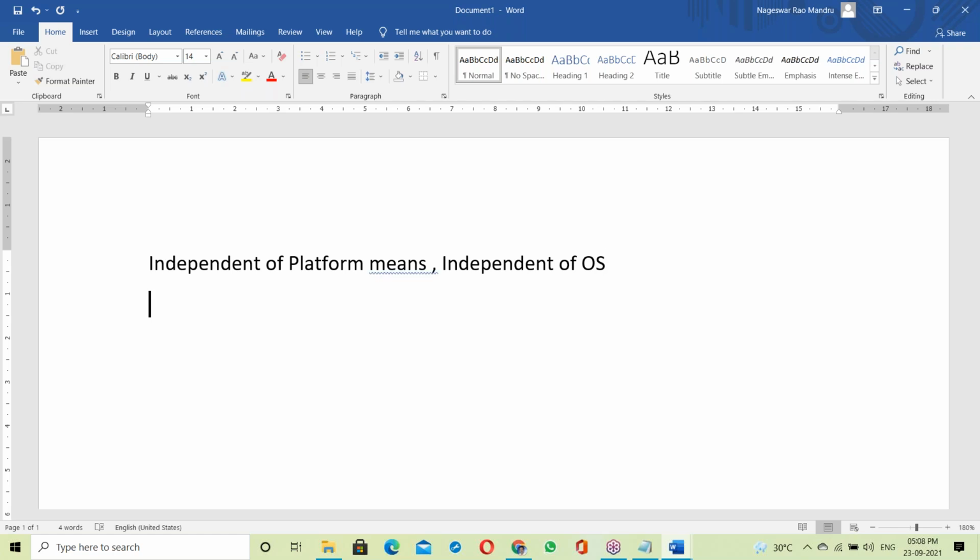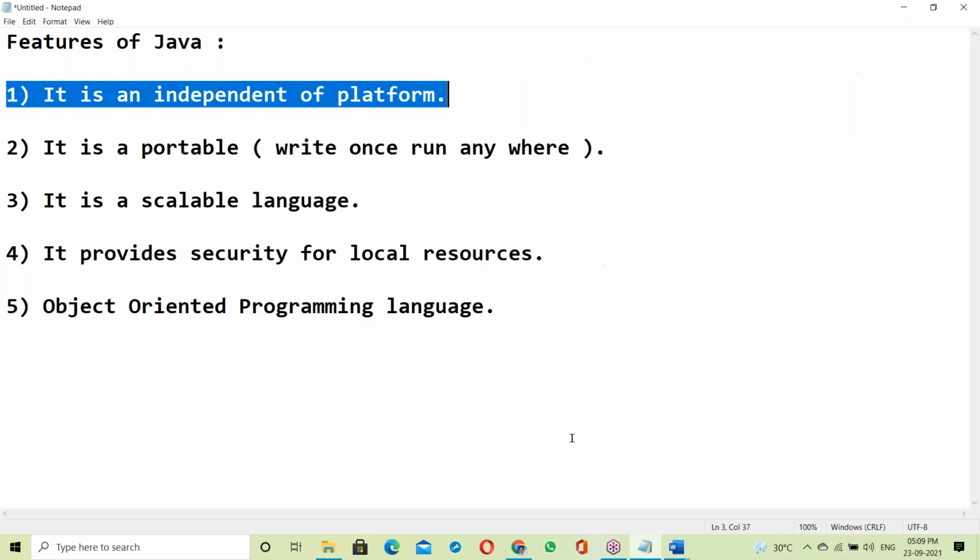How did Java make us independent of platform? That's the question here. Let us see this.